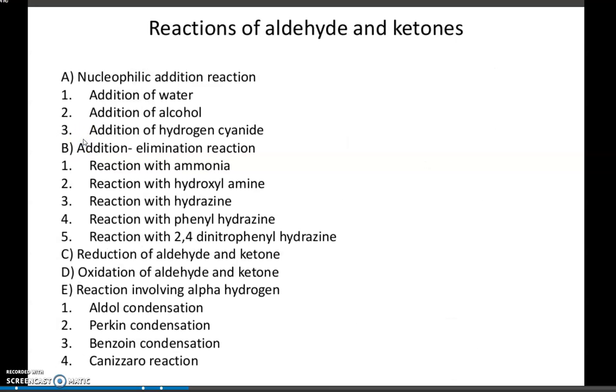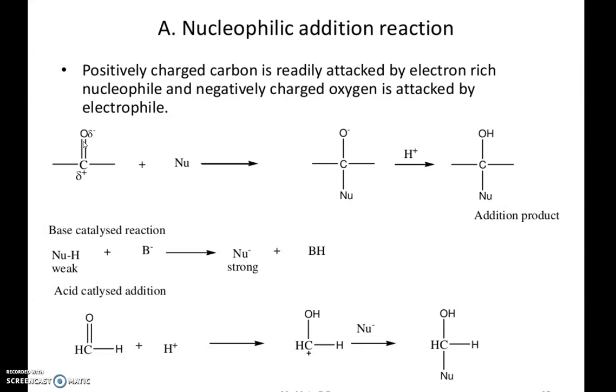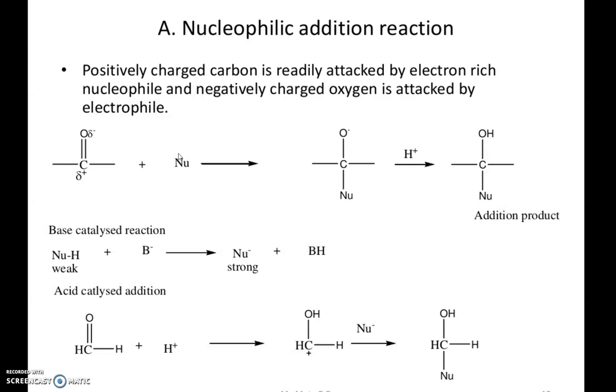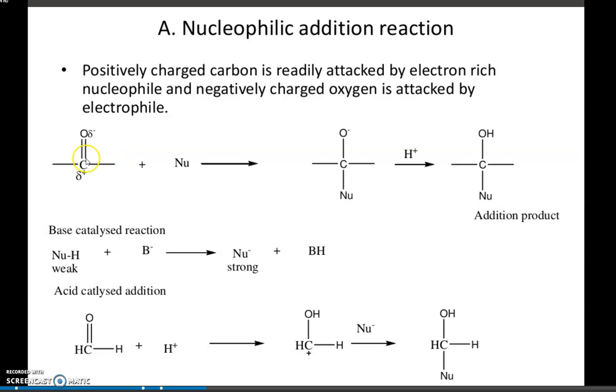We know a nucleophile is nucleus loving, that is, it has a tendency to attach to the positive charge. So because of this partial polarity in the carbonyl group, the nucleophile first attacks the carbon having partial positive charge.